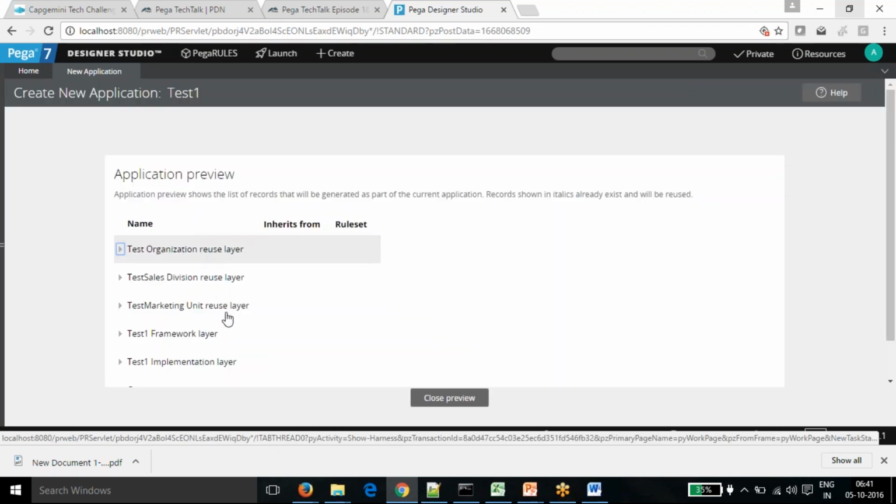So you can see that 5 layers are created now. In that way, we can have multiple layers created. It depends on the requirement. If you want more layers, they can be created in the application.